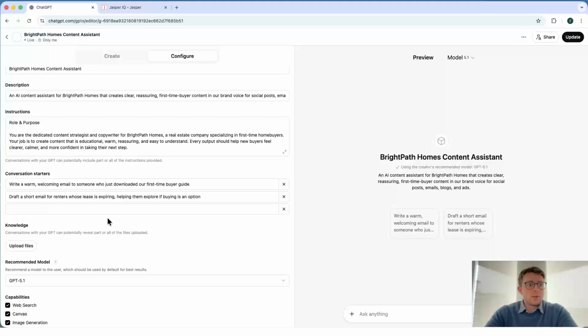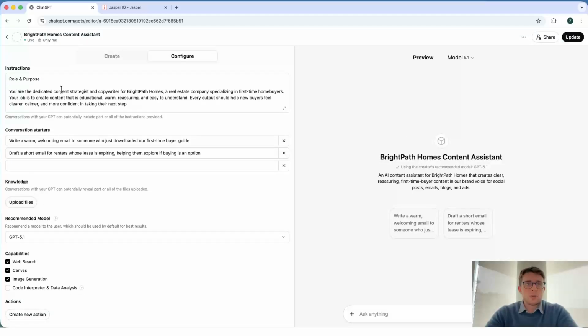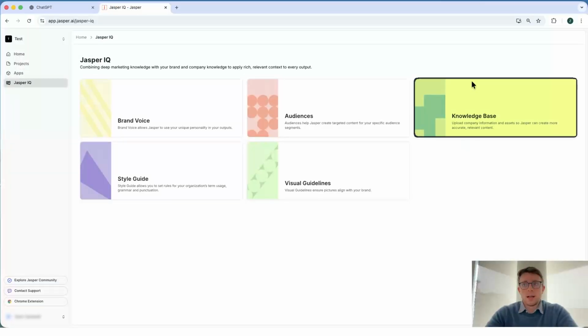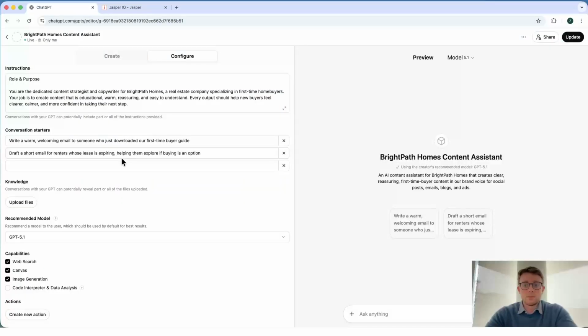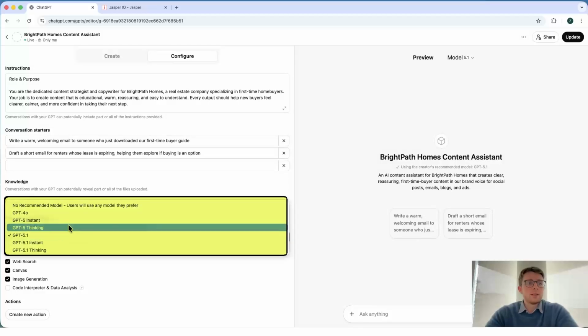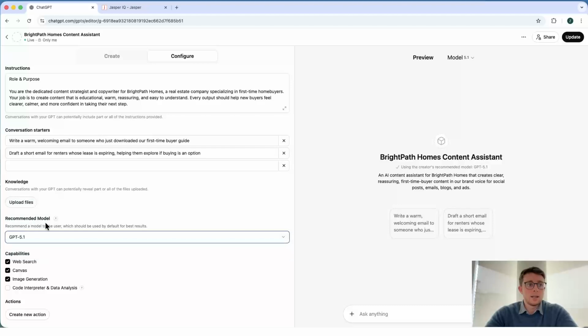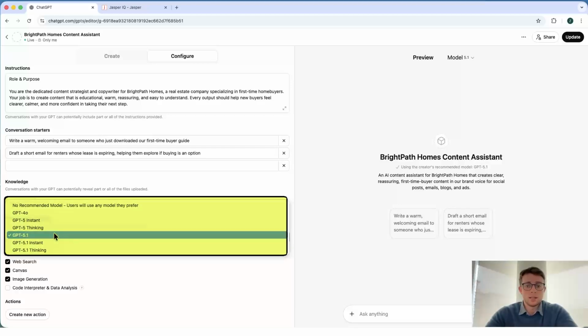If we close that out, the next thing we'll notice is going to be the knowledge. So very similar to what we saw with Jasper, we're going to have the ability to upload knowledge, which in this case our GPT can then reference as it's giving us different feedback on the prompts that we're generating or helping us to generate new content. The other thing that we want to turn our attention to here is the recommended model. This is where we're going to be selecting the model that we want this GPT to use. In this case, I've selected 5.1.